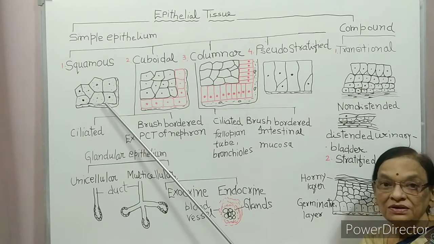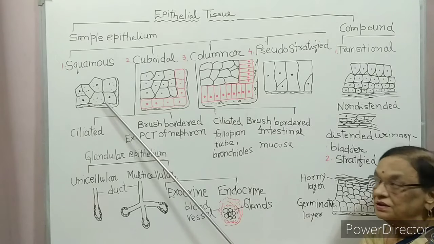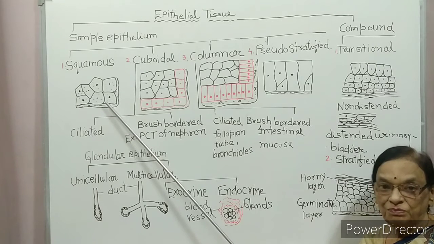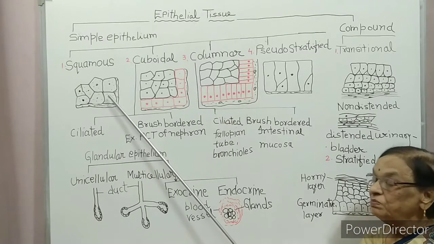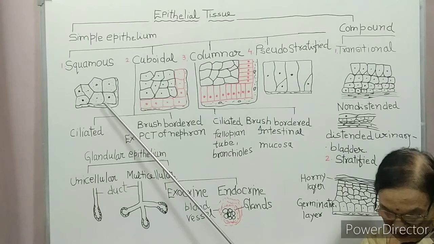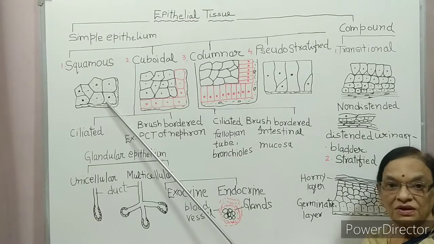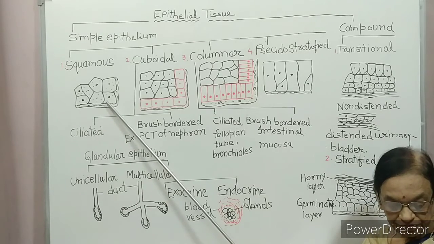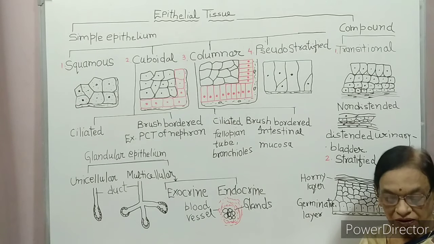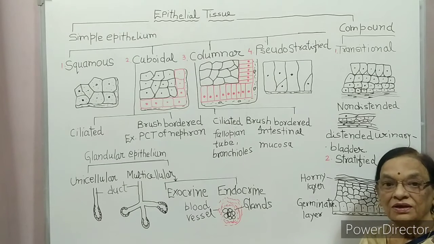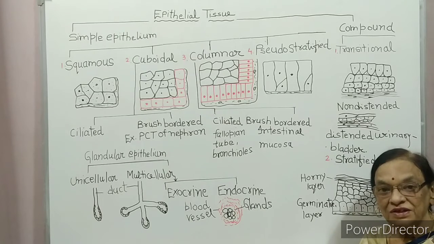You have studied that through the blood vessels, blood plasma and other substances diffuse constantly. So blood vessels are lined by squamous epithelium. Then it forms the inner lining of alveoli of the lung. Alveoli are air sacs present in the lung.